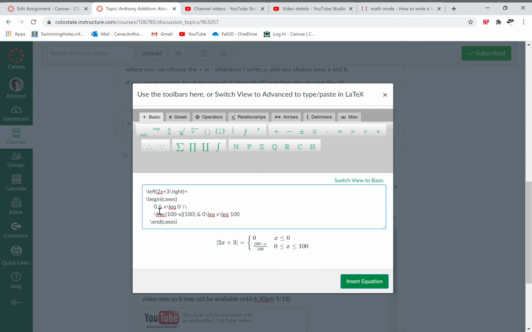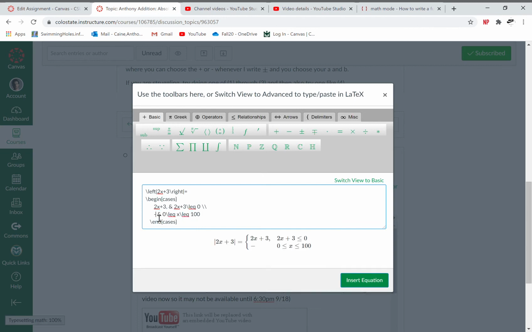The way it works is, I have 2x plus 3. And let's be really clear so I can show all my steps, just like I would do on paper, but I'm going to show them in this LaTeX command. And then I have minus of the 2x plus 3. It's so useful that it renders this real time. I love that so much. This is the way we write math papers, by the way. It looks like computer code, and we only see stuff like this, and we cross our fingers and hope that it looks nice.